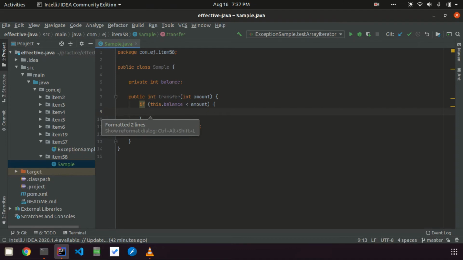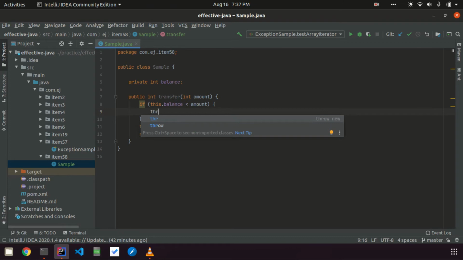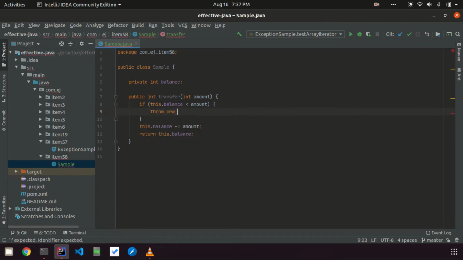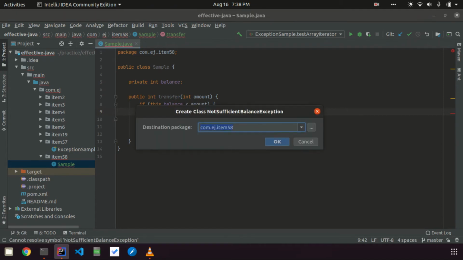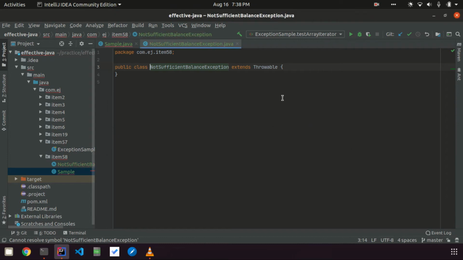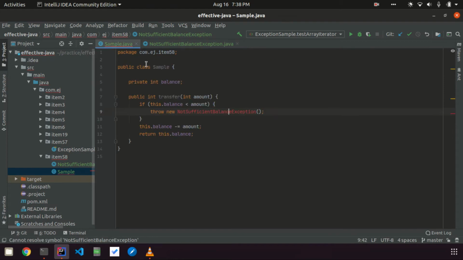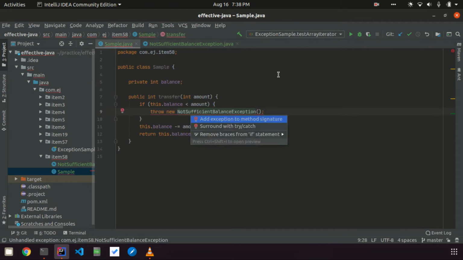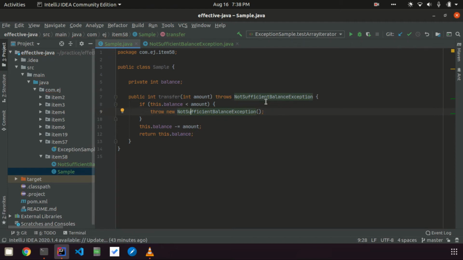So how will you notify the caller? One of the ways is by throwing an exception. You can throw a custom exception here, let's say NotSufficientBalanceException. I created a custom exception here, so it expects me to throw this from the API.